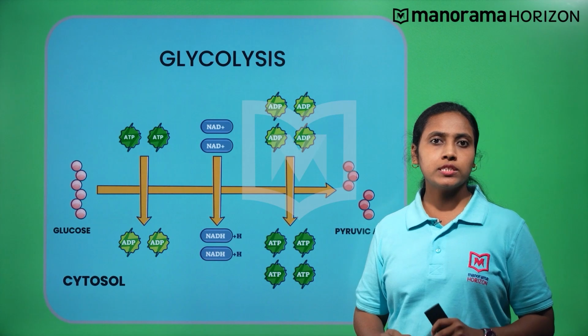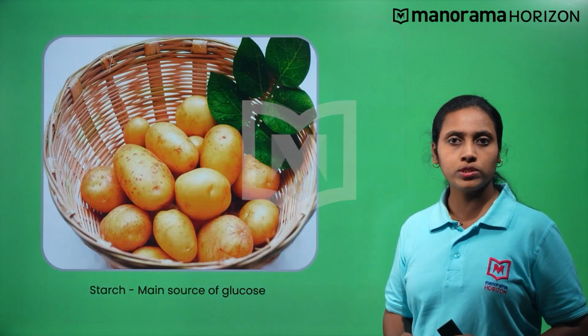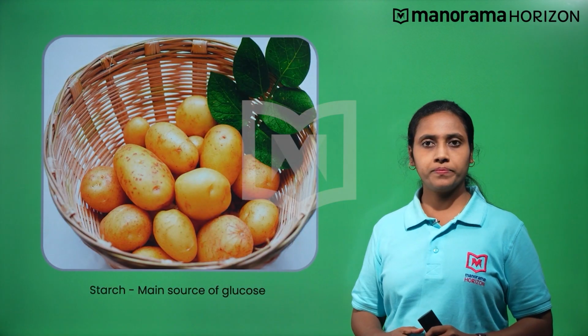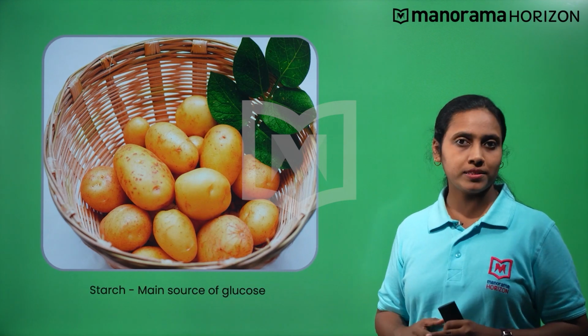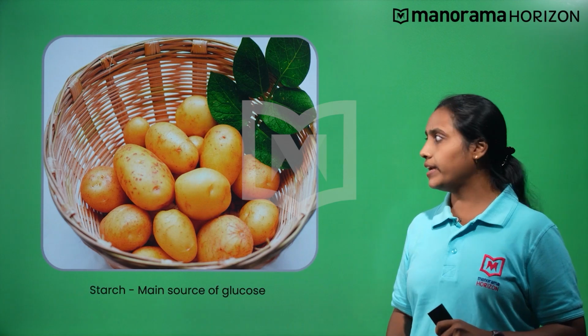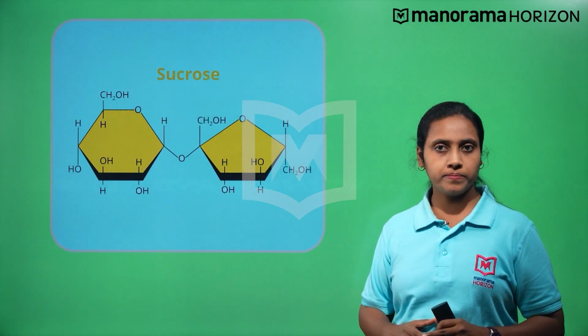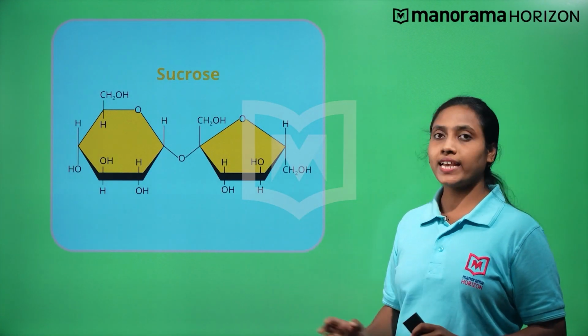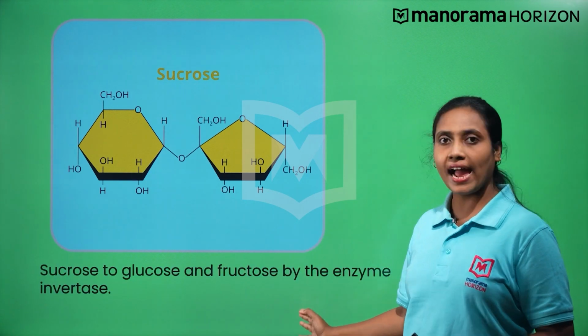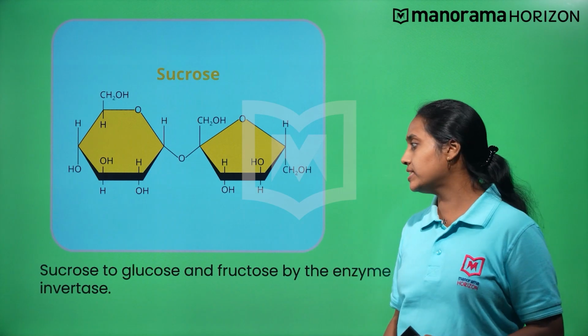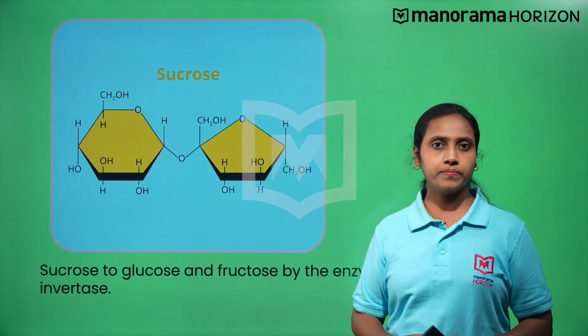In animals, the main source of glucose is starch. But what is the main source of glucose in plants? It is sucrose. Sucrose is a disaccharide and is broken down into glucose and fructose by the enzyme invertase.